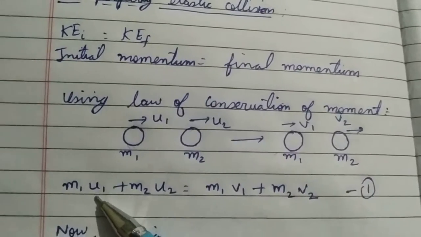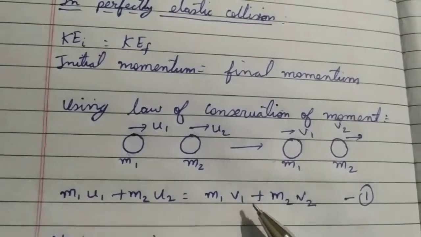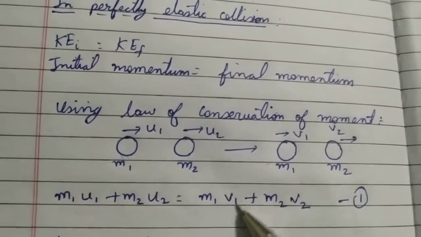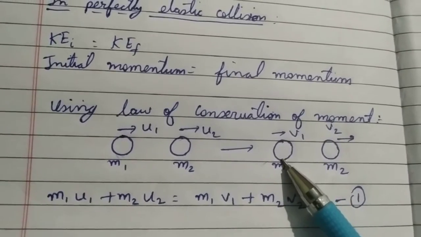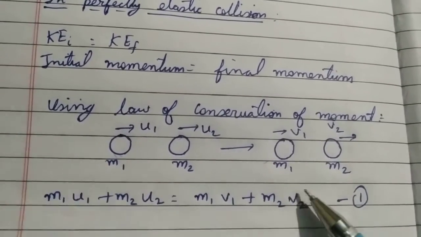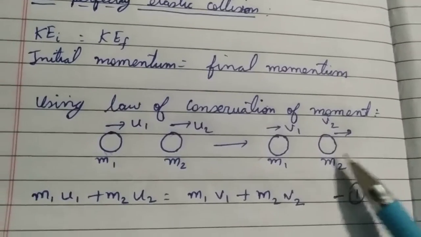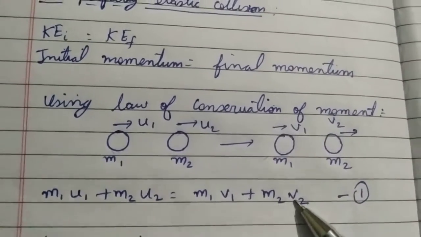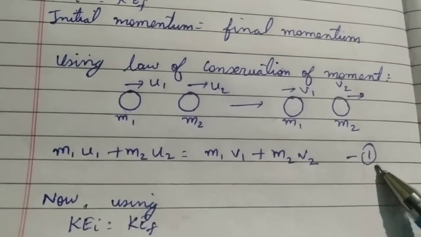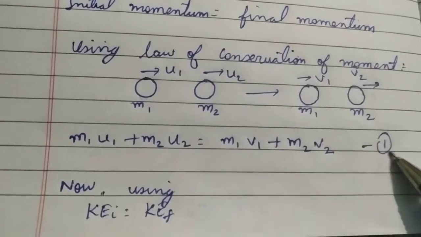So the momentum before the collision is equal to the momentum after the collision. This is the momentum of the first body after the collision, and this is the momentum of the second body after the collision, m1 v1 plus m2 v2. So let us suppose that this is equation number 1.